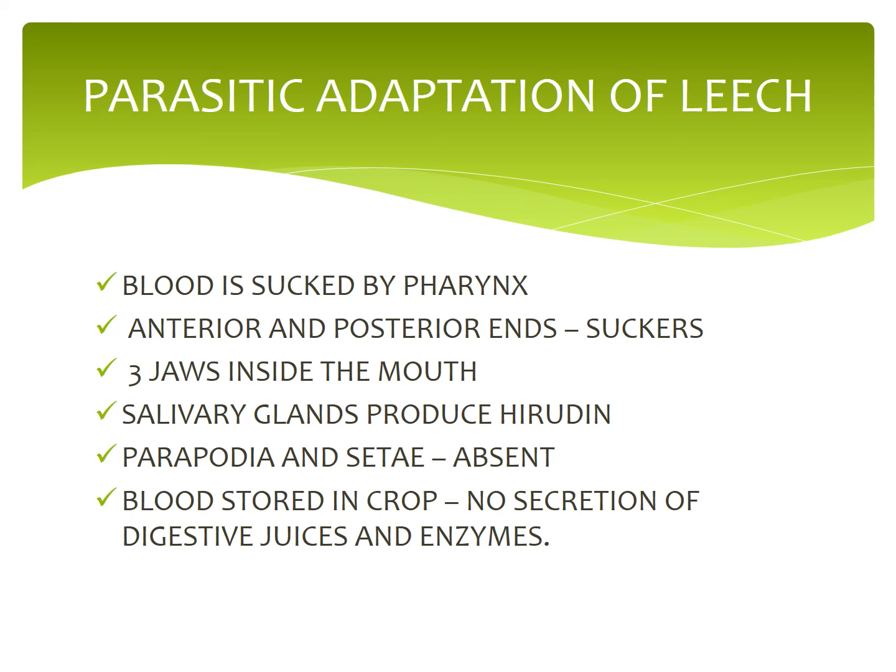Blood is stored in the crop. It gives nourishment to the leech for several months. Due to this reason, there is no elaborate secretion of digestive juices and enzymes.